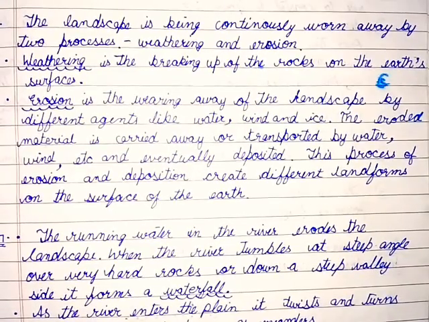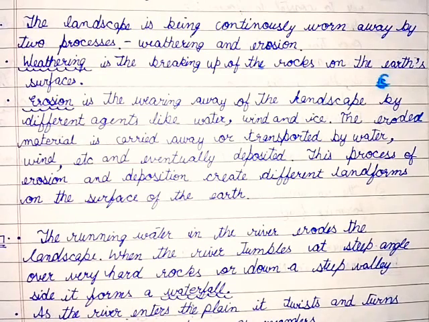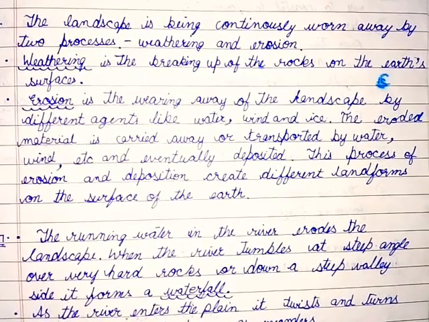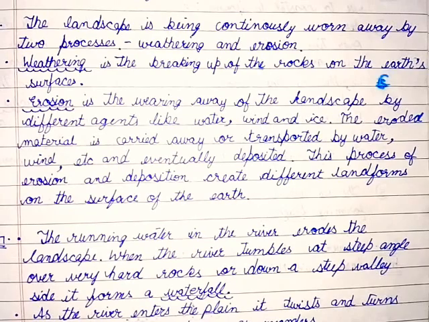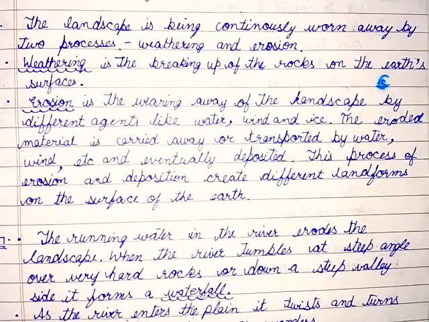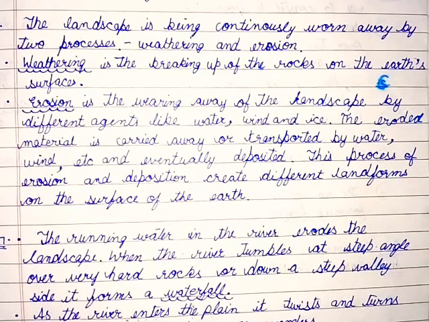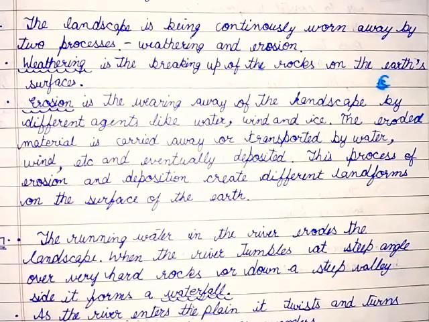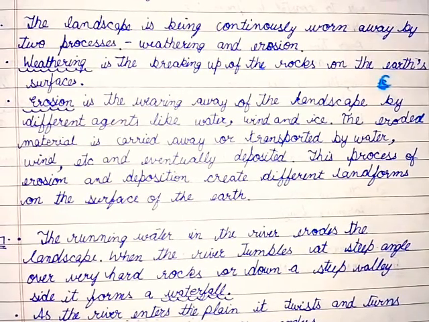Answer number 6. The landscape is being continuously worn away by two processes, weathering and erosion. Weathering is the breaking up of the rocks on the earth's surface. Erosion is the wearing away of the landscape by different agents like water, wind and ice. The eroded material is carried away or transported by water, wind, etc. and eventually deposited. This process of erosion and deposition creates different landscapes or landforms on the surface of the earth.